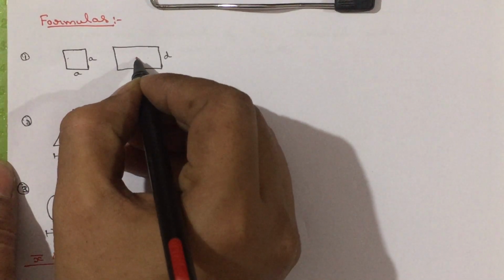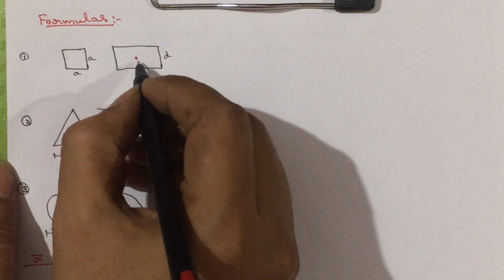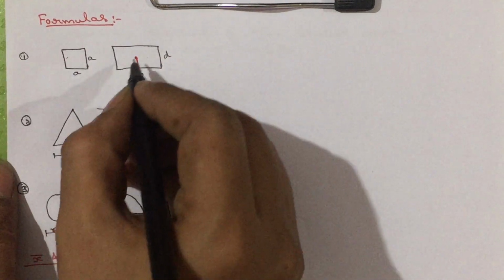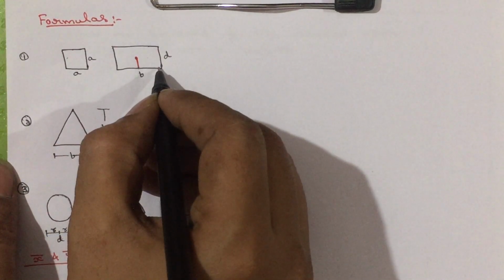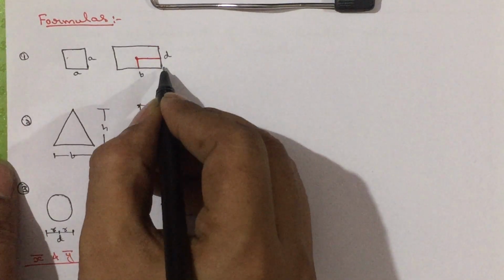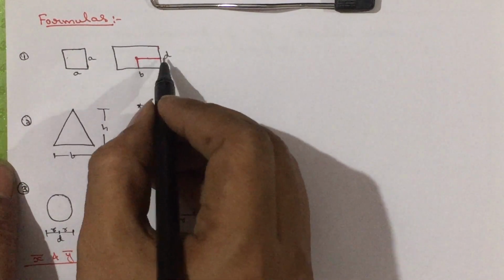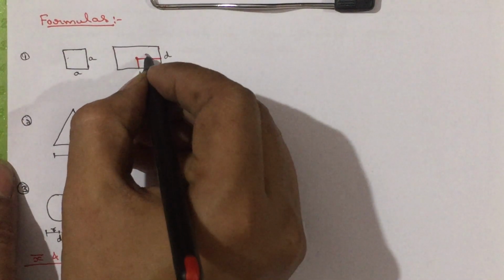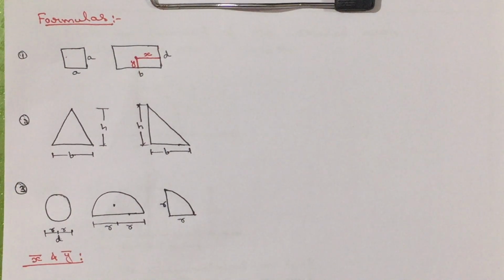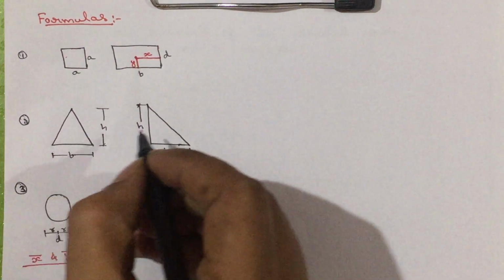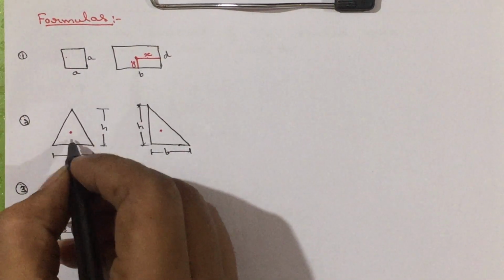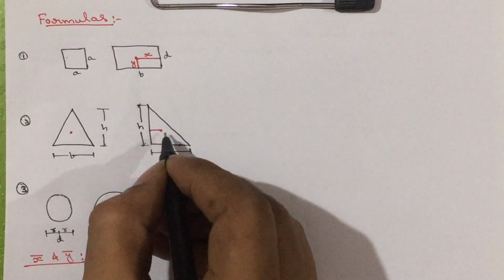Consider a square or a rectangle. Consider somewhere the centroid will be there. From here, it is the centroidal distance from the horizontal reference axis. It is the centroidal distance from the vertical reference axis in x direction. I am going to call this one as y bar, and this one as x bar. Similarly, in triangles you are going to get the centroid somewhere here, we do not know. These are the centroidal distances.